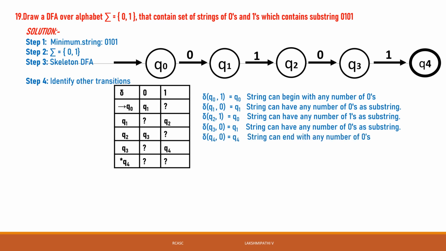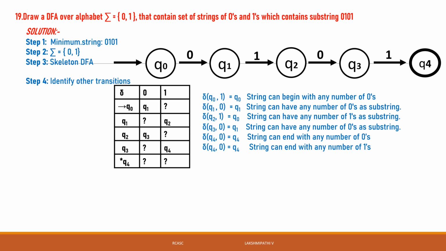The q4 of 0 is q4 only, because the string can end with any number of zeros. Then q4 of 1 is also q4: the string can end with any number of ones. But here the minimum string, the substring, is always 1 0 1 0, with any number of zeros in between. It can end with any number of zeros or ones, and begin with any number of zeros.